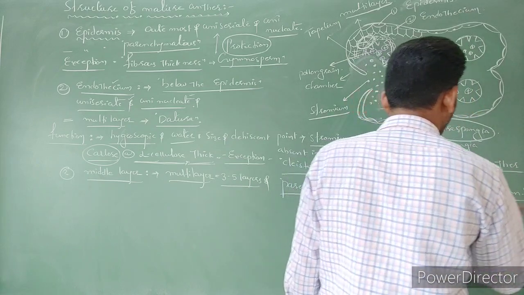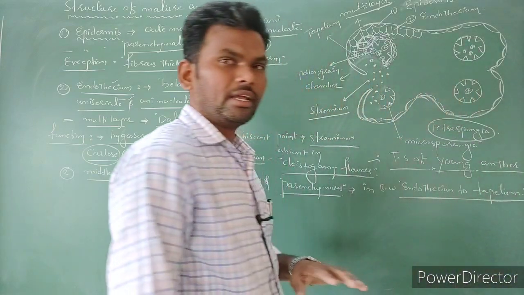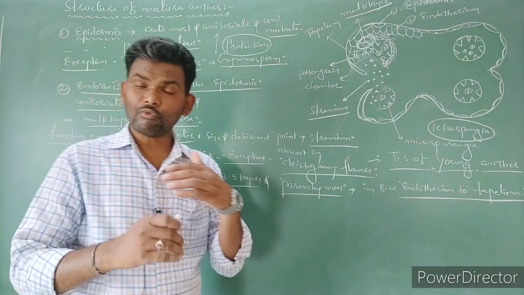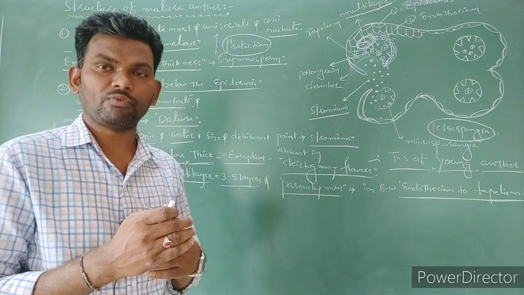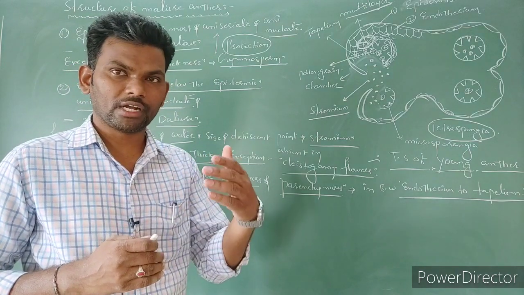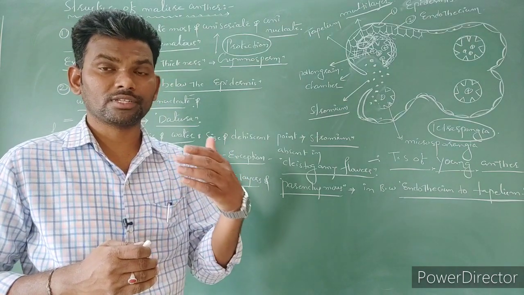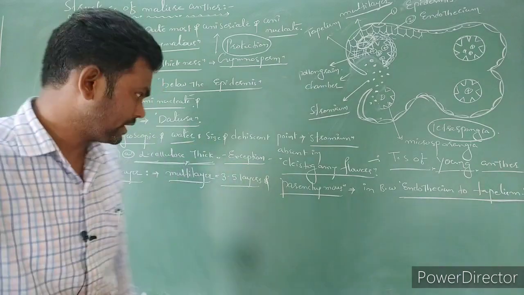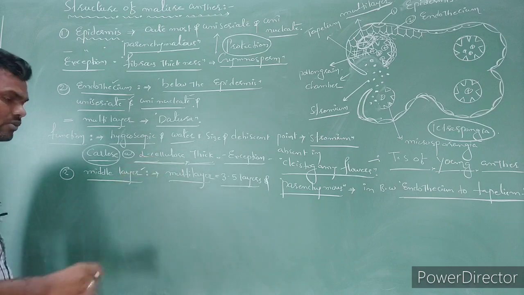Next, in most anthers, before the formation of microspores, before the microspore mother cells undergo meiotic division, it means before the formation of pollen grains, these middle layers are going to disappear.